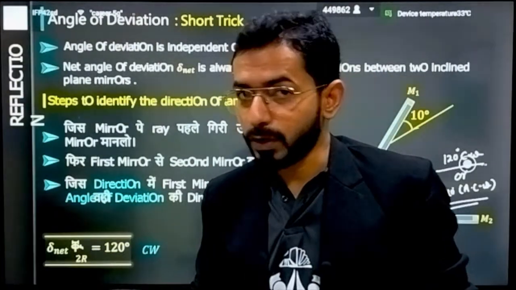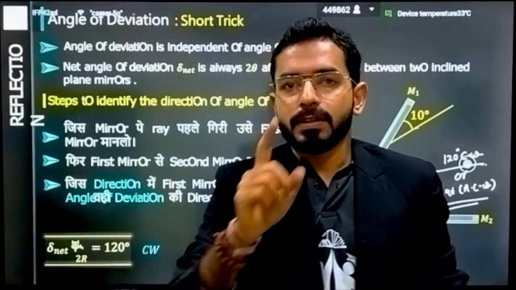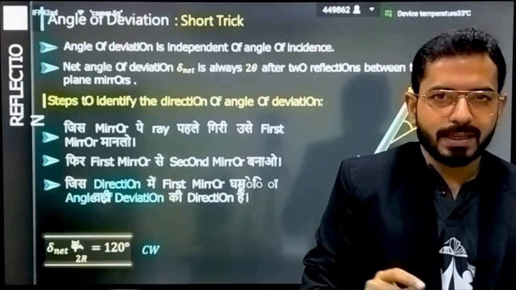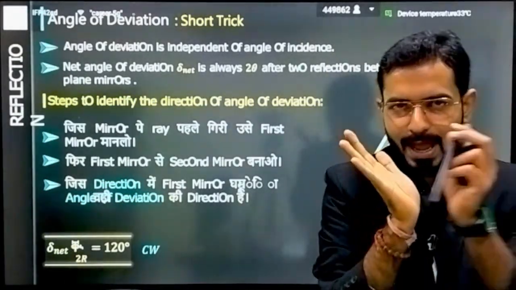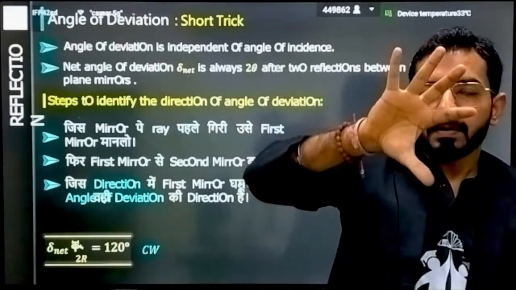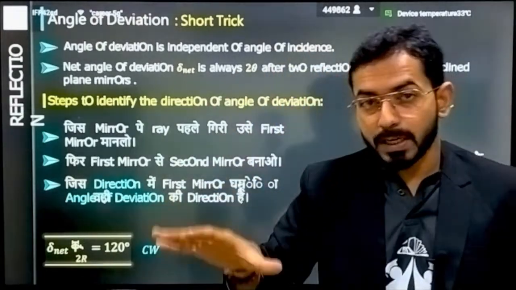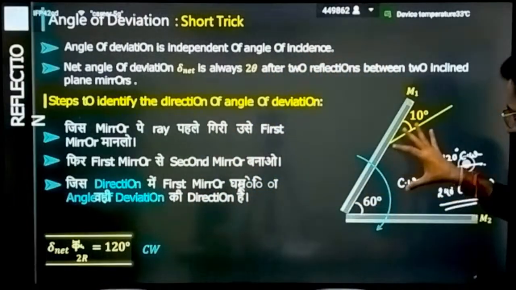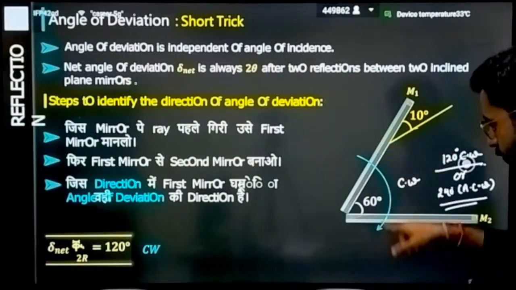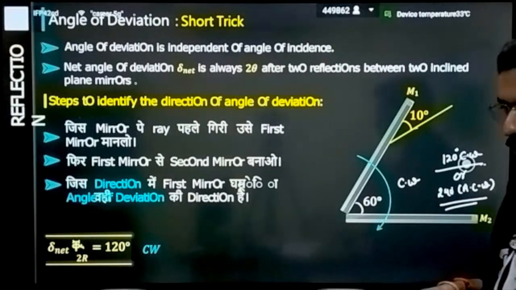Angle of deviation. You want to cross check it? What I've told: the mirror on which light is incident, assume it as mirror 1, and what is the angle between both these mirrors? Try to close this mirror so that you can tell whether this deviation is going to be clockwise or anti-clockwise. This kind of motion, I can say this is clockwise direction.